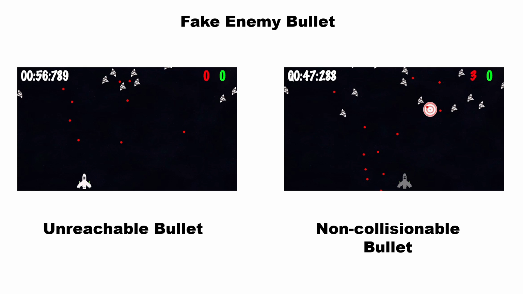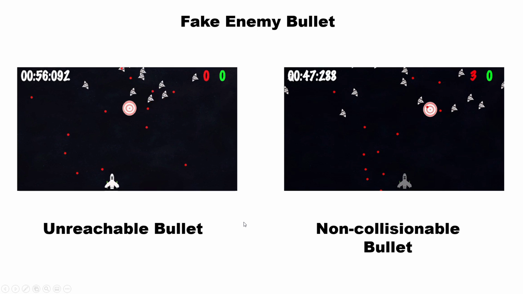To investigate our research question, we design a simple shooting game and introduce the fake enemy bullet. The fake enemy bullet just visually appears in the game but does not make real damage to the player. There are two types of fake enemy bullets. The first type is unreachable bullet. The second type is non-collisionable bullet.